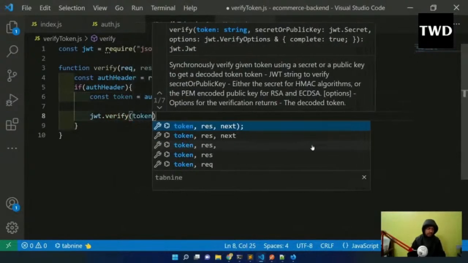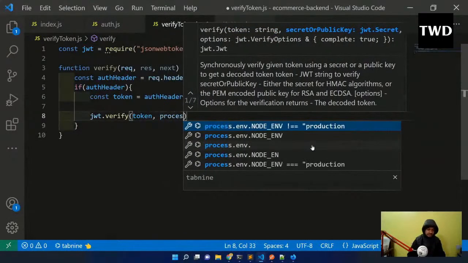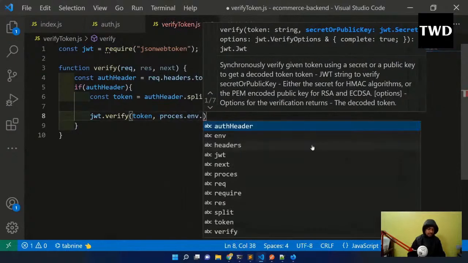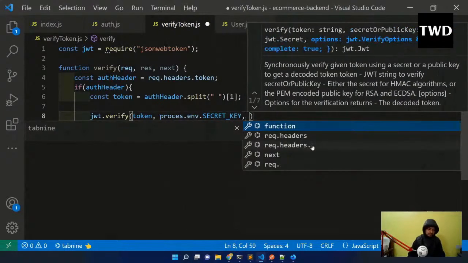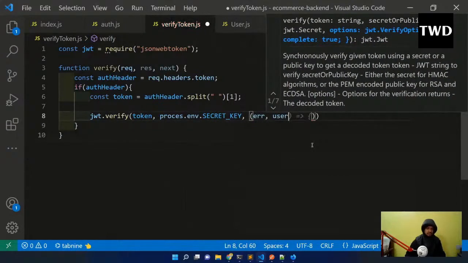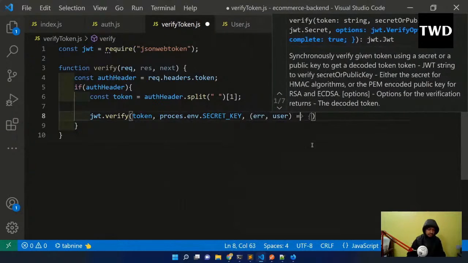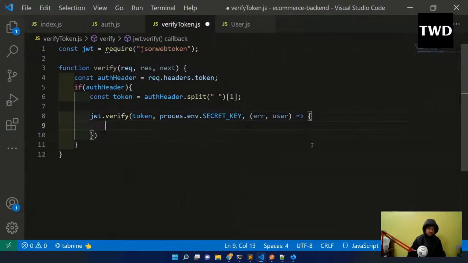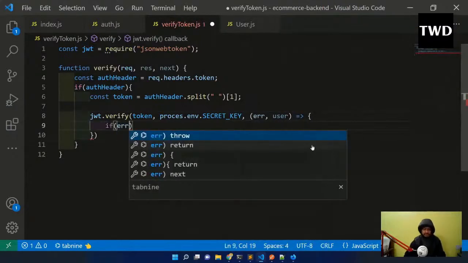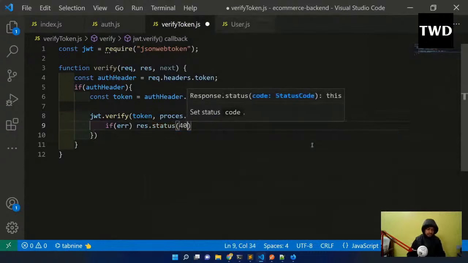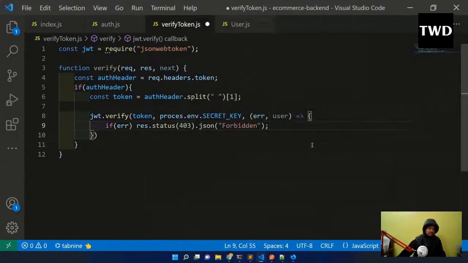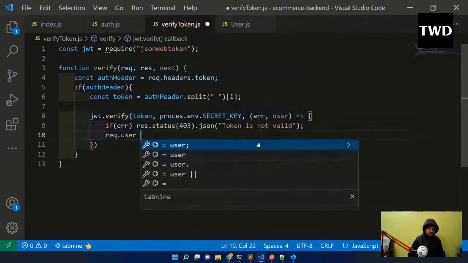So jwt has also got something known as verify, token comma process.env.SECRET_KEY, comma, err or user, if err, then res.status 403 json, token is not valid, and then req.user equal to user.